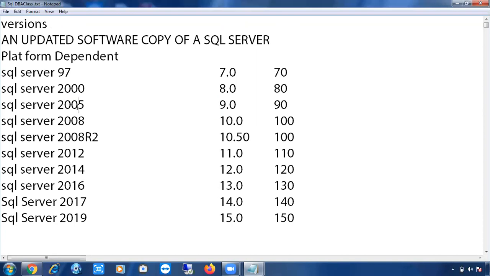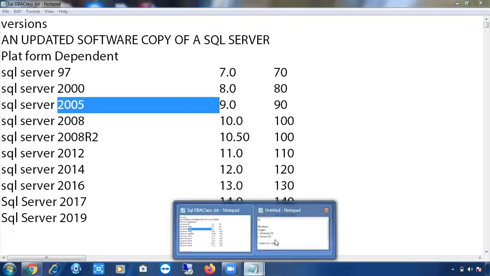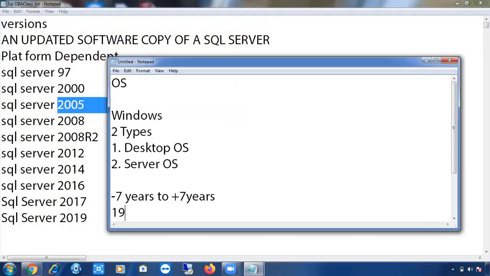So go to -7 years of 2005. What will be the result of 2005 minus 7 years? 1998. Okay, and what is the +7 years of 2005? 2012. So in this range of Windows Server versions, you can install your 2005.